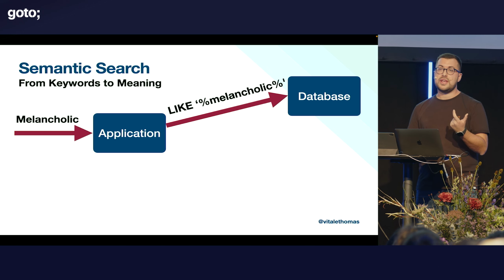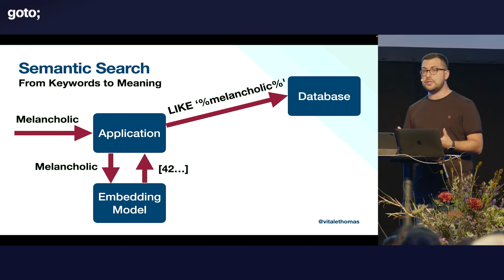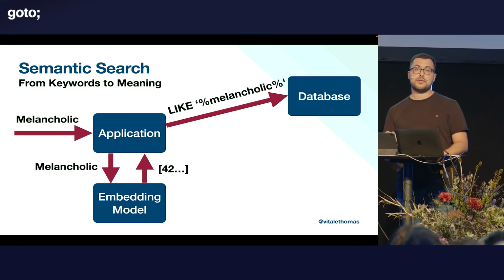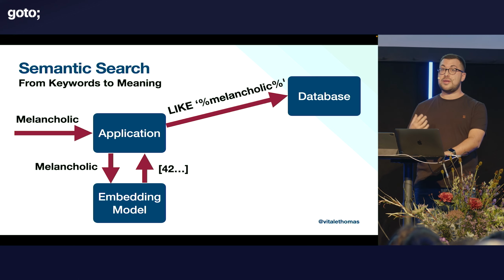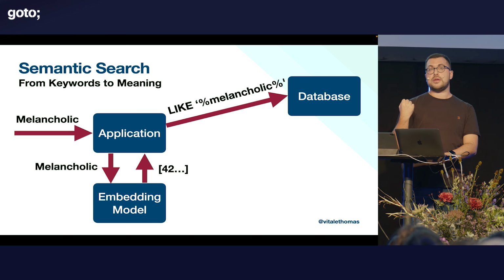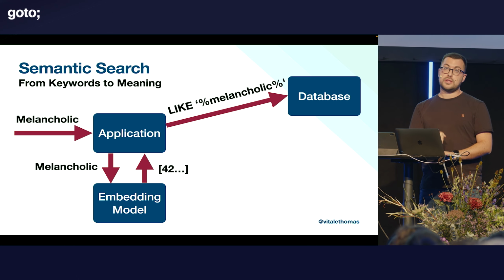So just by sending the text, a model would not know what that means. We have to convert it to a format more machine-friendly. This format is called a vector. It's a numerical vector, also called embedding, because it embeds the meaning of the word melancholic in this case.